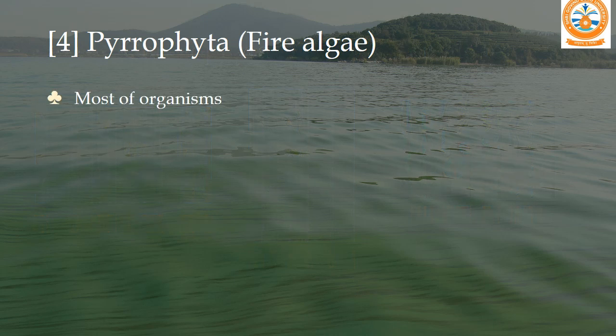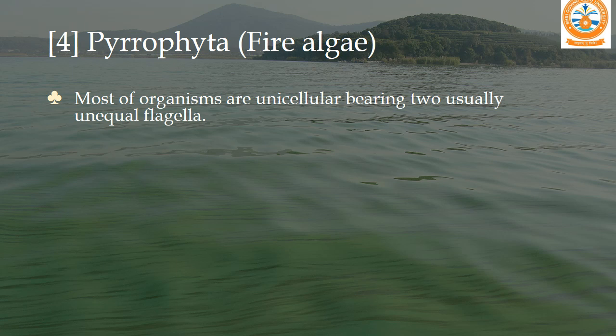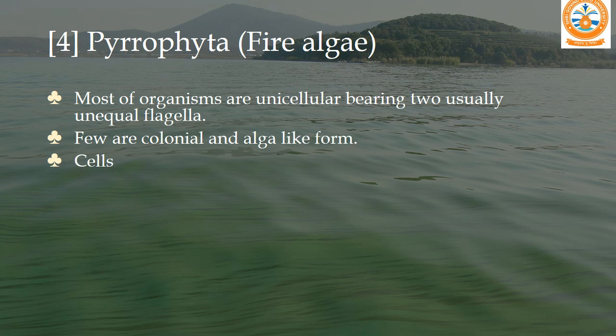Now we will talk about Pyrophyta. It is also called the fire alga group. Most of the organisms are unicellular, bearing two usually unequal flagella. It is one of the important characters of fire algae. Few are colonial and alga-like forms. Cells are eukaryotic, meaning they are well developed.